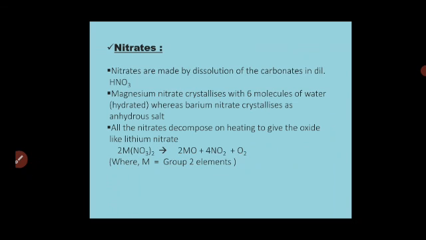Again, it absorbs the water molecules and easily gets hydrated. Whereas barium nitrate crystallizes as an anhydrous salt. This is again an exception: barium nitrate, Ba(NO3)2, crystallizes as an anhydrous salt.